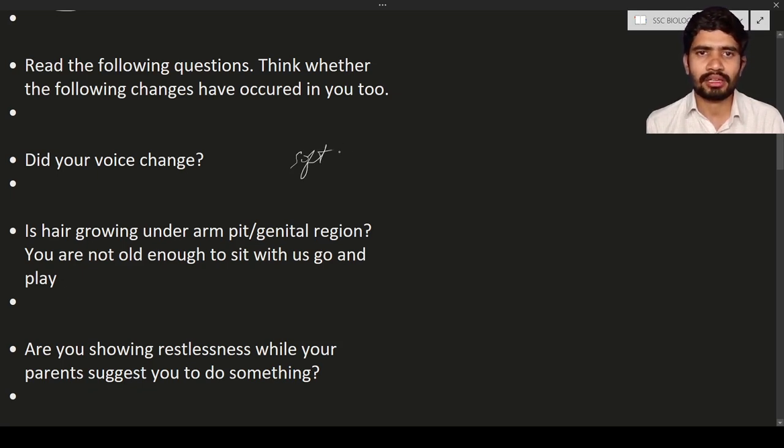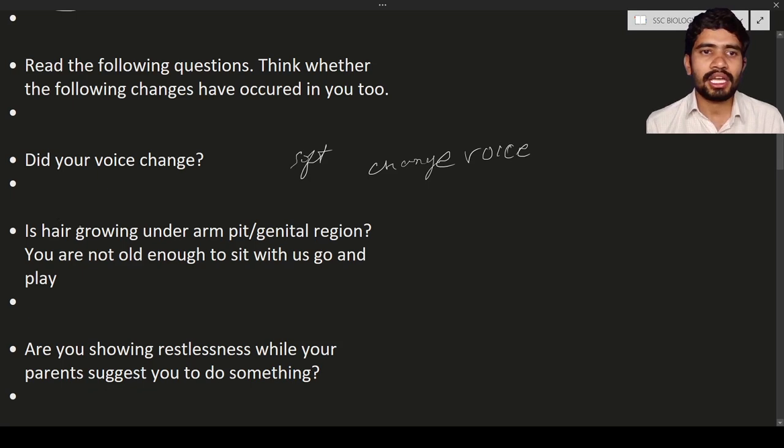Before 10 years of age, whether it is a boy or girl, the voice will be the same, and there is not much difference between the boy and girl. But after 10 years of age, or after 13 years of age, the voice change will be seen. The voice is going to change, and that is due to the adolescence stage.